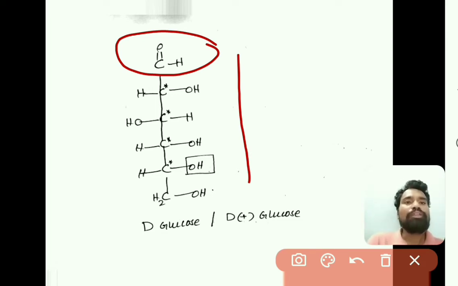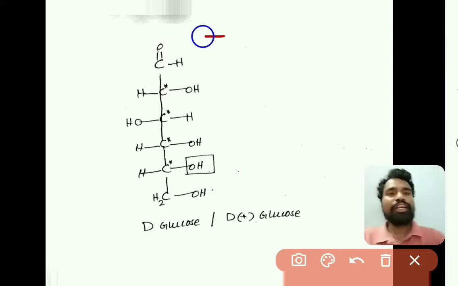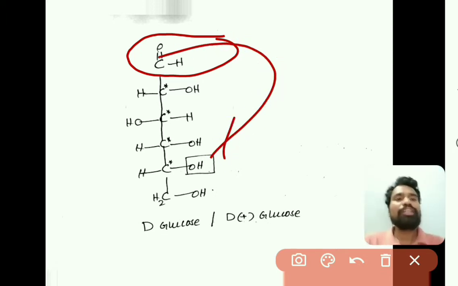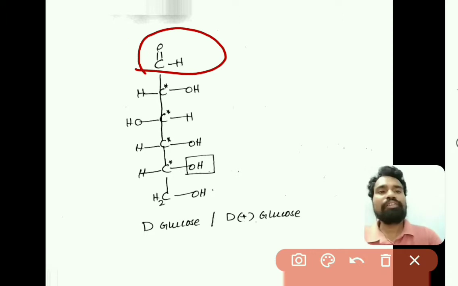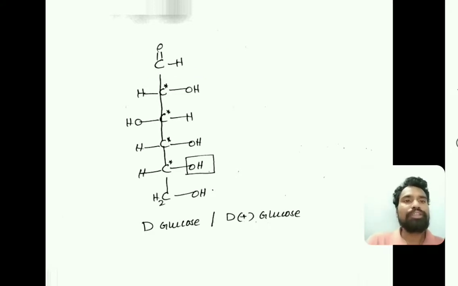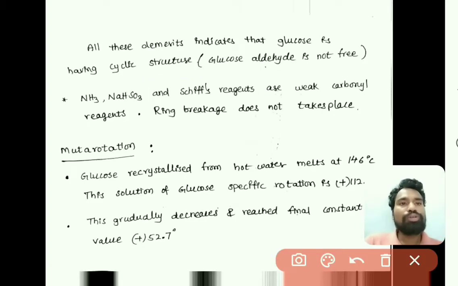So we can confirm that this aldehyde group is not available as a free group, which means it is involved in some cyclic compound formation. That's why the free aldehyde group is not available, so it is not reacting with ammonia, NaHSO3 and Schiff's reagent. All these demerits indicate that glucose has a cyclic structure.